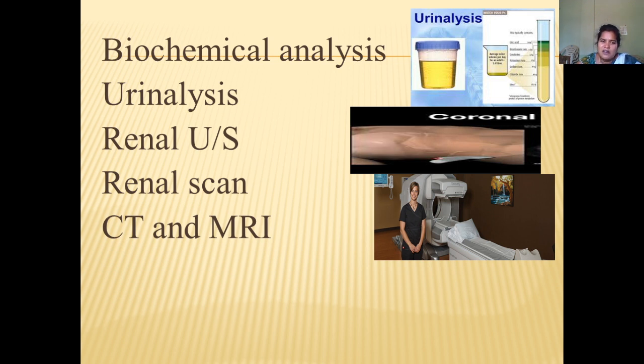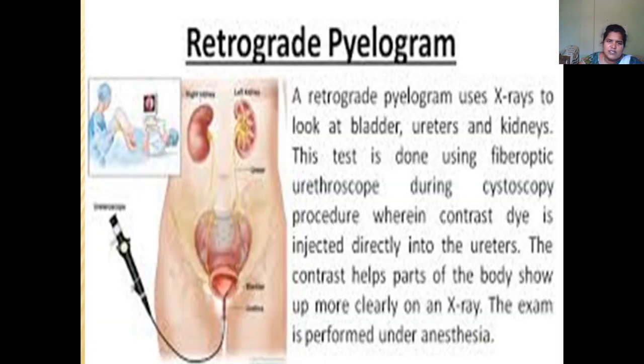Then we'll go for renal ultrasound. Renal ultrasound will check whether the patient is having any obstructions or any tubular damages. And renal scan, MRI, CT can also be advised. So this is the retrograde pyelogram. This is one of the procedures where X-rays are taken to look at the bladder, ureters and kidneys.